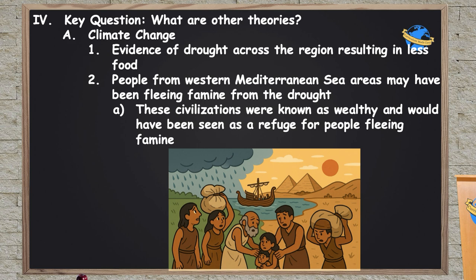Now, these people in the Western Mediterranean don't have enough to eat, and they're potentially looking over to the east, looking at Egypt and Mycenae and the Hittite Empire, and looking at these Bronze Age civilizations and going, hey, those are prosperous areas. We don't have any food here. We should go to where they have food. So this is kind of a reimagining maybe of the Sea Peoples theory of not necessarily people who are out to destroy these empires, but who start out as climate refugees.